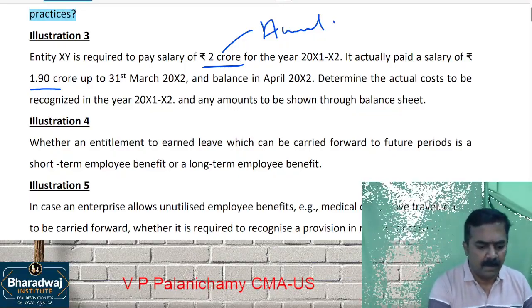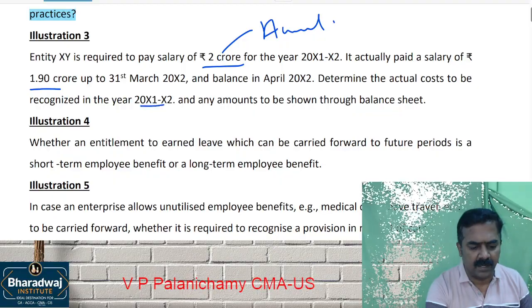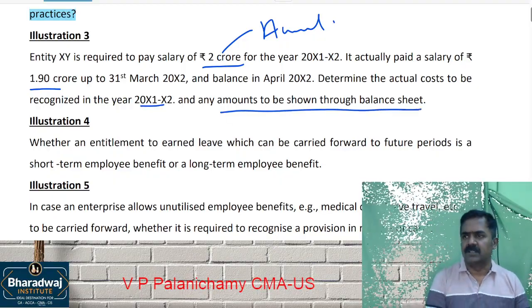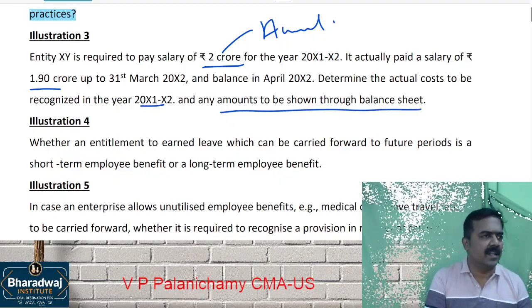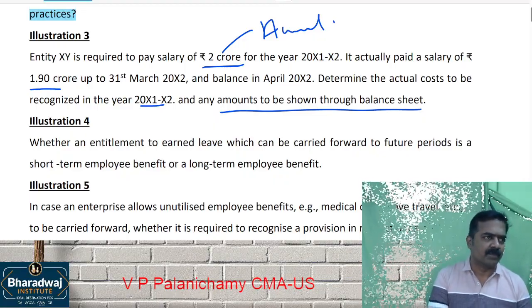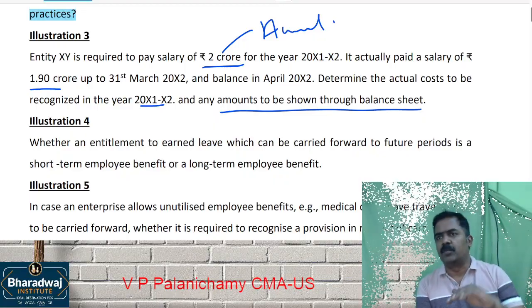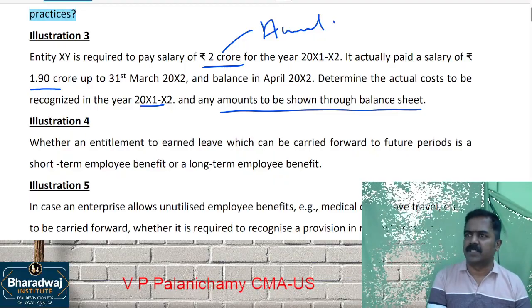So they ask you how much will be charged in the P&L account and how much will be shown in the balance sheet. Simple. 2 crore will be recognized as an expense on what basis? Accrual basis. Unpaid amount will be shown as what? Outstanding expense in the balance sheet.